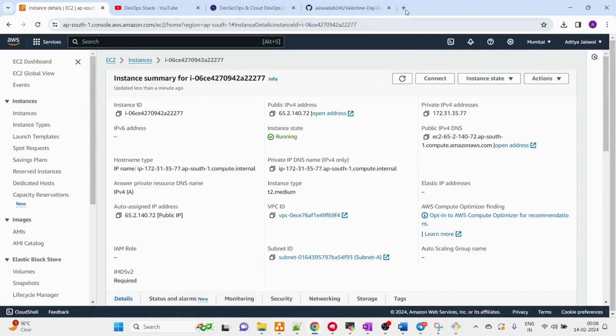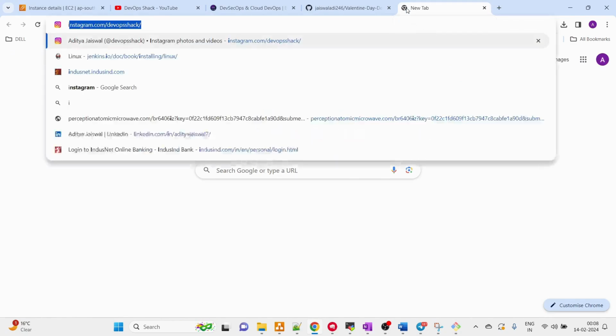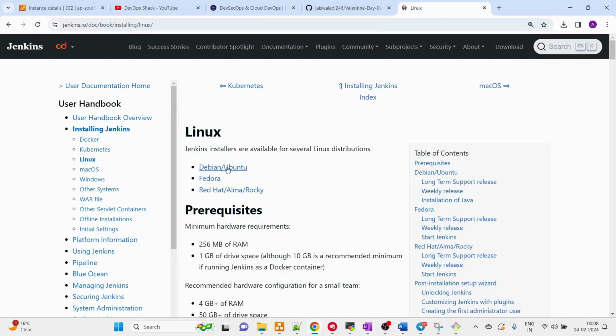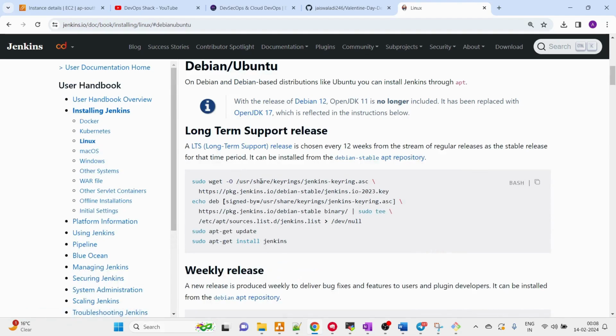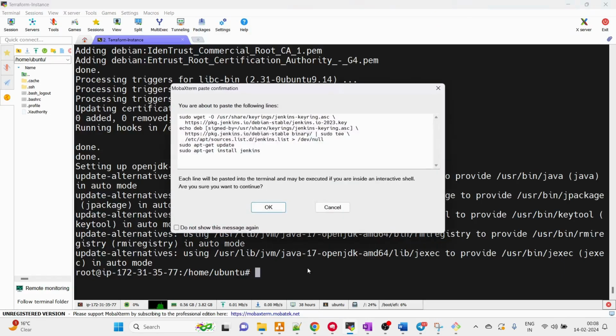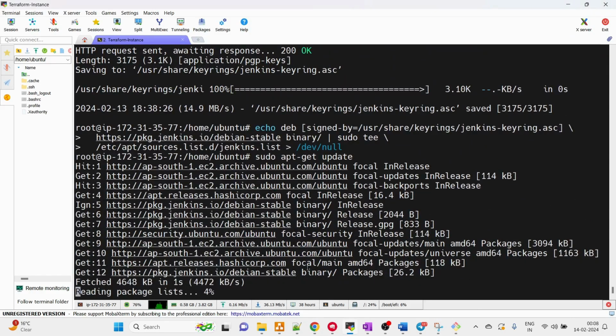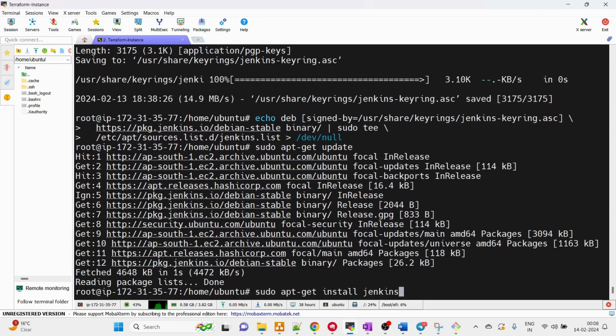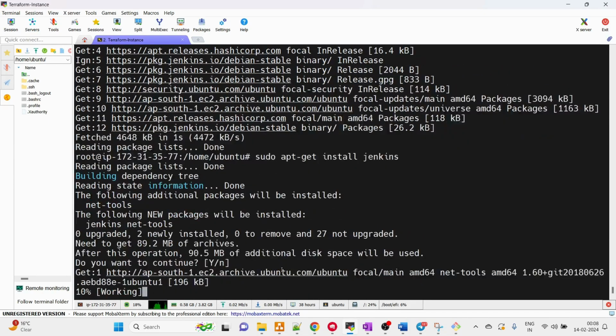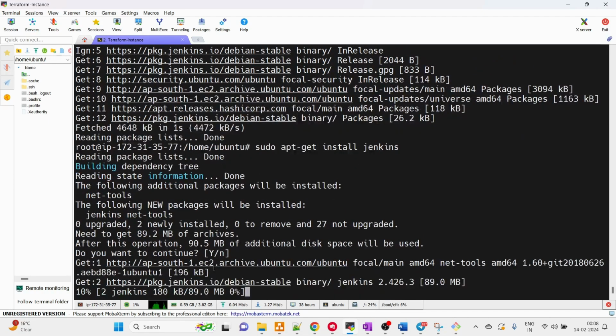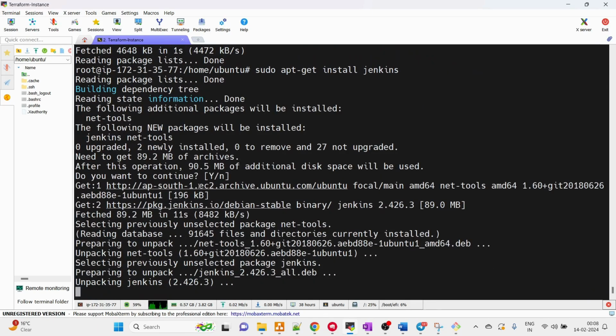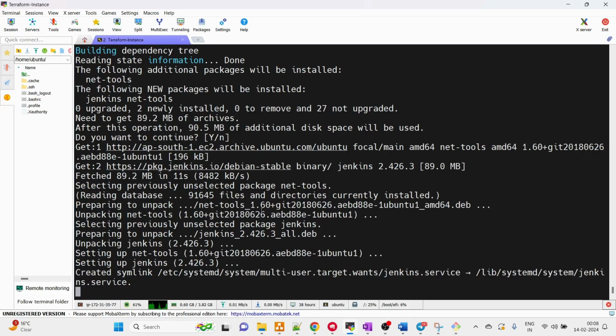For installing or setting up Jenkins, you can simply go to Google and search for install Jenkins. For me, it's an Ubuntu machine, so I will open this, copy the whole command, go back to your virtual machine, paste it here, and now it's going to install Jenkins. That will be 90.5 MB, so let's wait for this to complete. Once Jenkins is installed, we are going to set up SonarQube so we can perform the code quality check. Let's wait for Jenkins to come up.